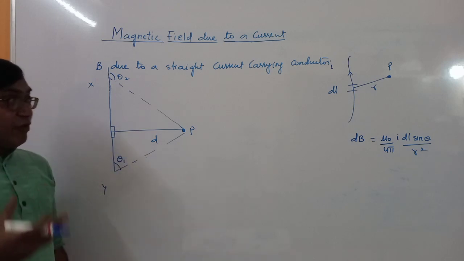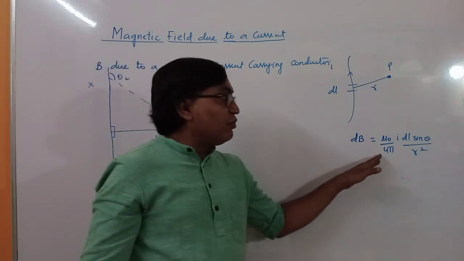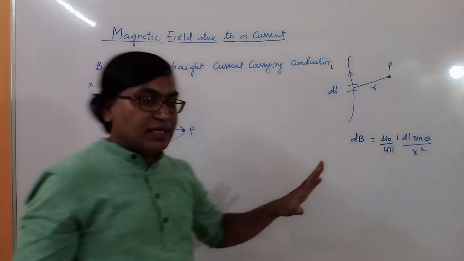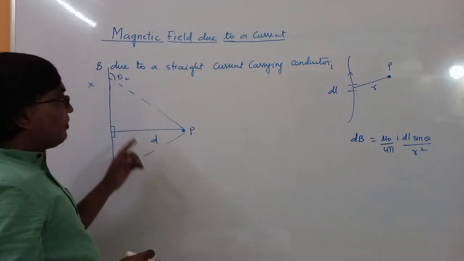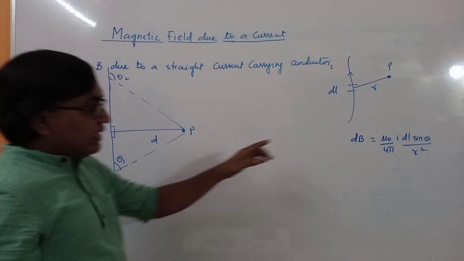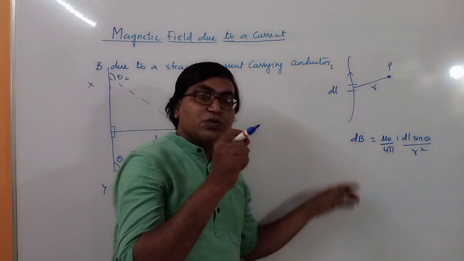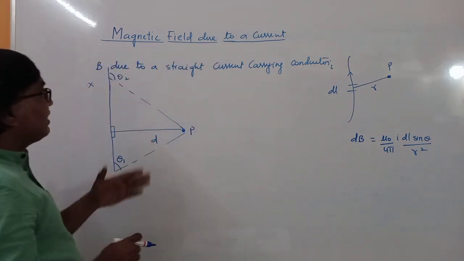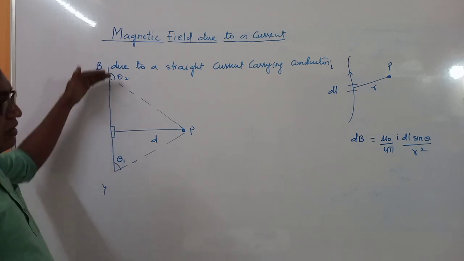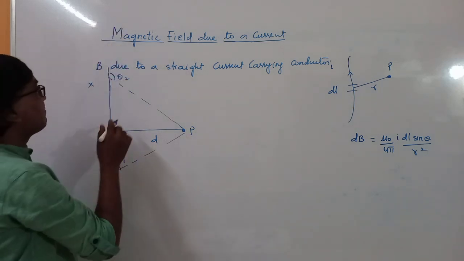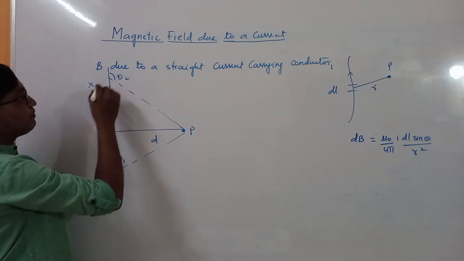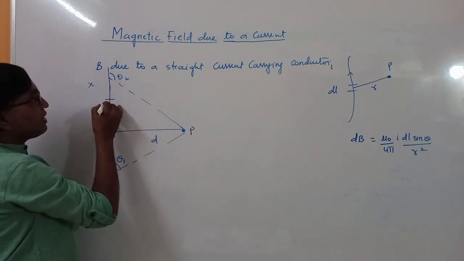So now we have a formula mu naught by 4 pi I dl sin theta by r square. So we want a current element. So we can find out the magnetic field by this formula only due to a small current element. Then after that we will add or we will integrate under proper limits. So let us take some current element.